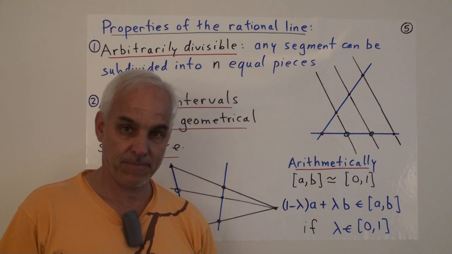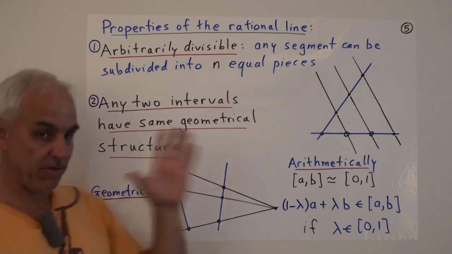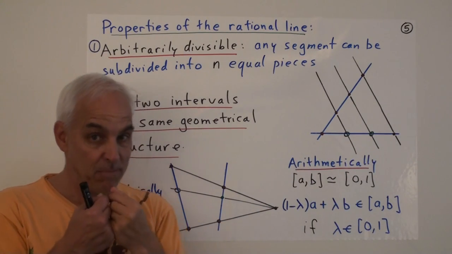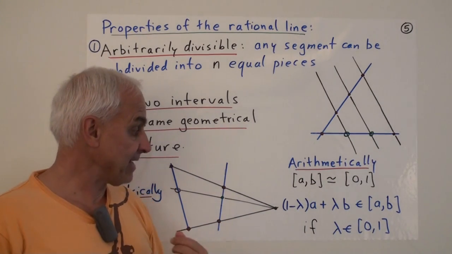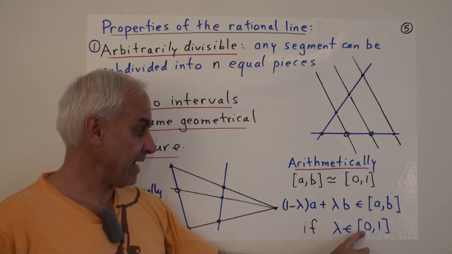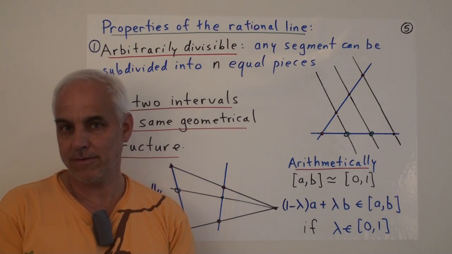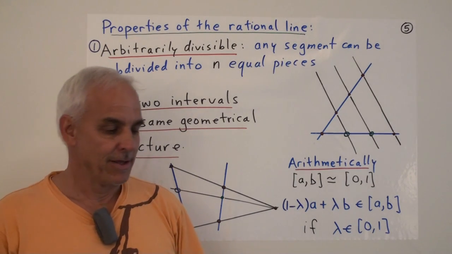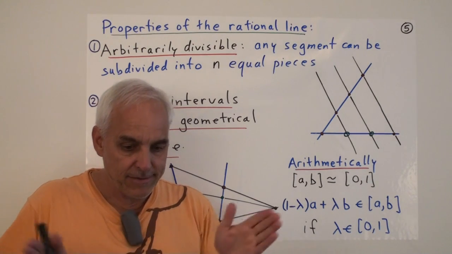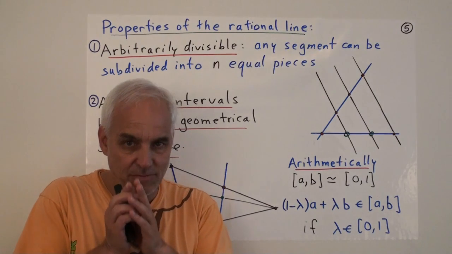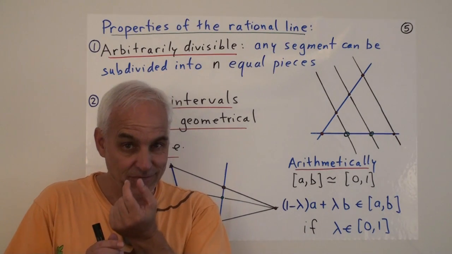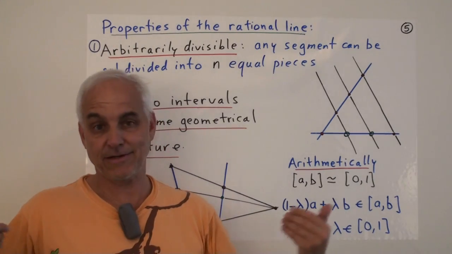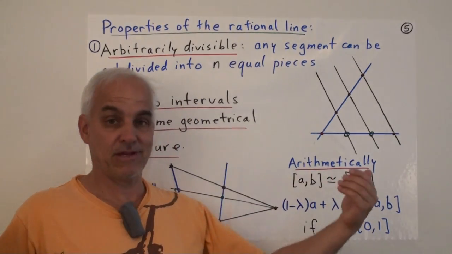And as lambda ranges through points in 0, 1, this combination is going to range through points in the interval AB. So that's telling you again that arithmetically any interval whatsoever, no matter how big or how small it may be, is in essence the same as, say, the standard interval 0, 1 in terms of the points on it. So even if we subdivide intervals into very, very small intervals, those very tiny intervals still have the same structure in terms of points on them as does the interval that we started with.